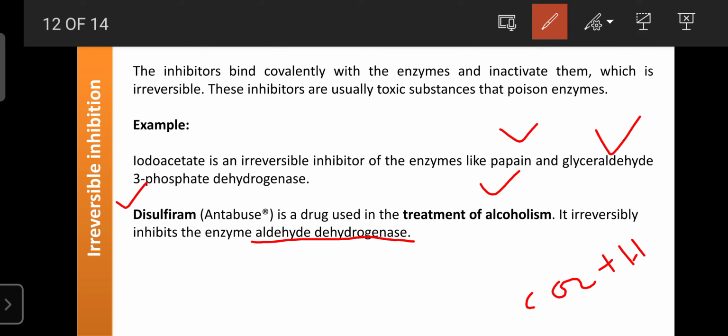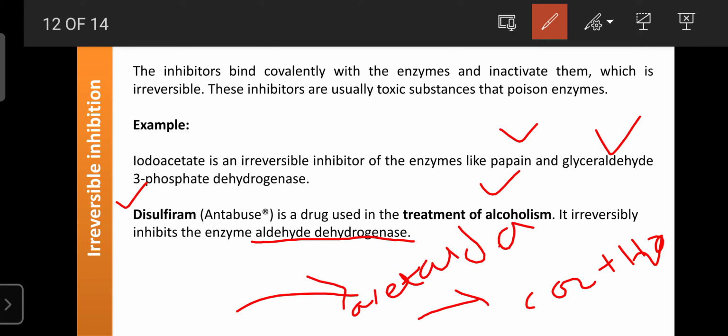The aldehyde is acetaldehyde, and acetaldehyde forms from the alcohol. When you consume alcohol, it is metabolized by alcohol dehydrogenase into acetaldehyde. Then acetaldehyde is metabolized into carbon dioxide and water by aldehyde dehydrogenase.